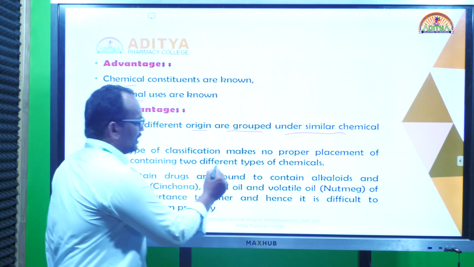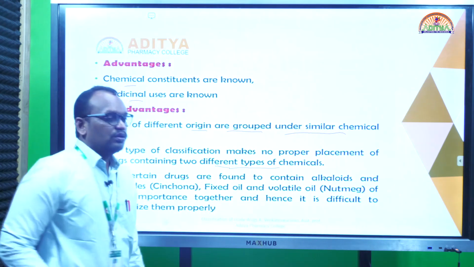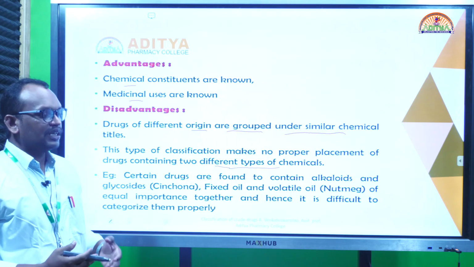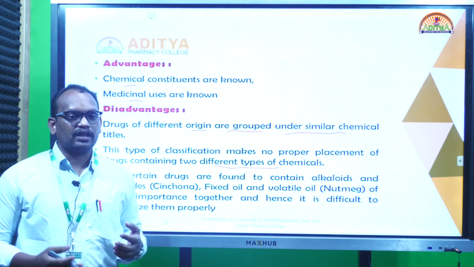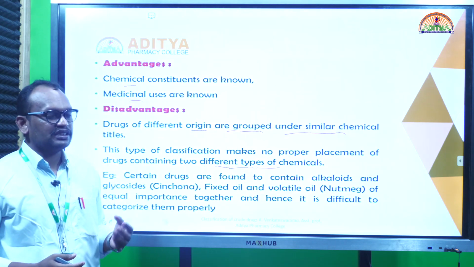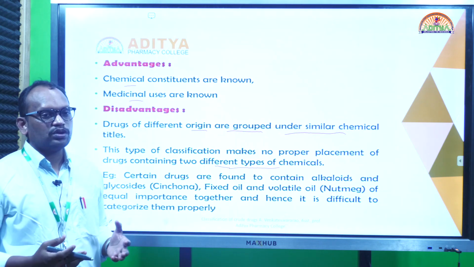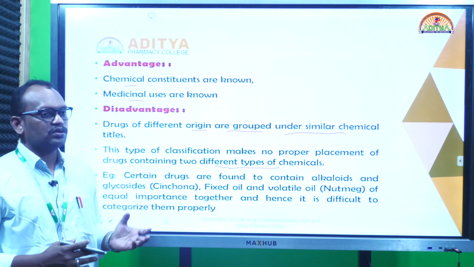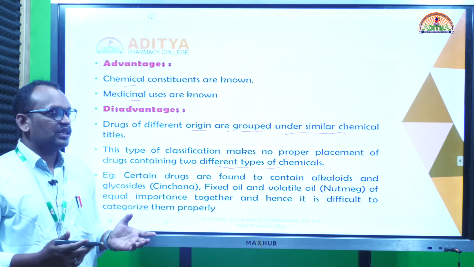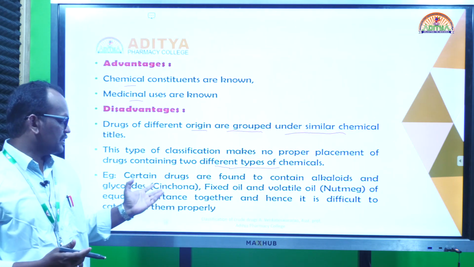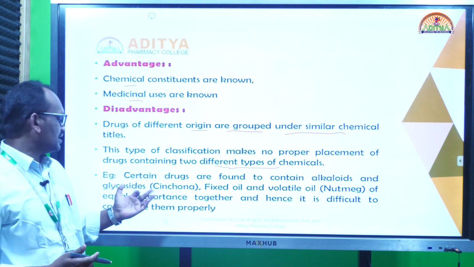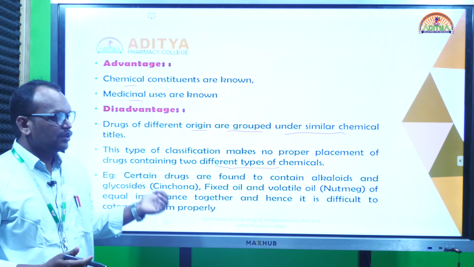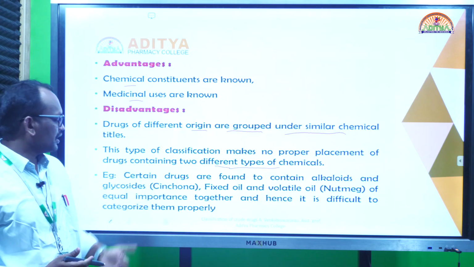Generally plants contain two to three chemical constituents, so importance is not given to the other chemical constituents. Suppose some volatile oil containing drugs have both fixed oils and volatile oils, for example Myristica fragrans, that means Jajikaya. It has both fixed oils and volatile oils, but importance is not given to both. So that type of drugs has the disadvantage. Even cinchona has alkaloids and glycosides, but they give importance only to the quinine alkaloids. So these are the disadvantages of the chemical classification.